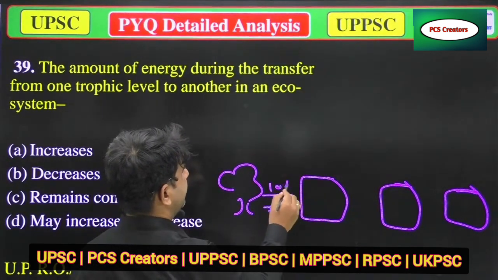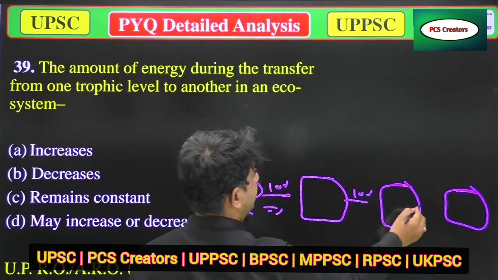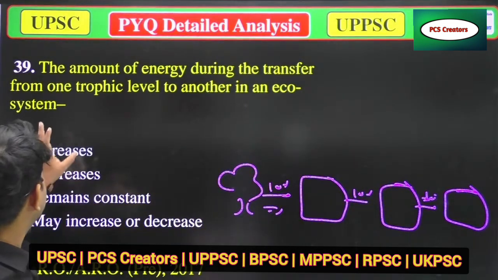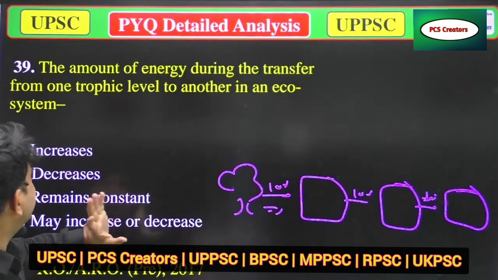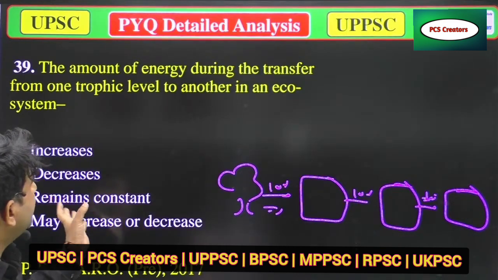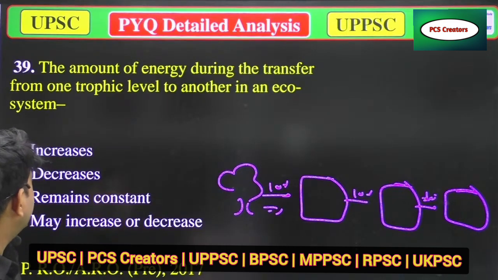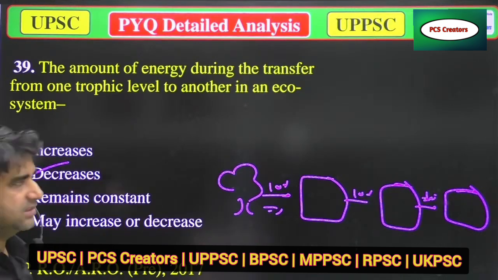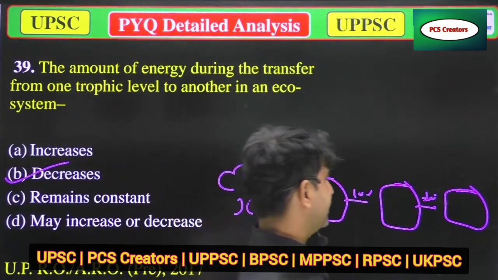Only 10% of energy is transferred from one trophic level to another. So the amount of energy during the transfer decreases. So option C is correct. It decreases. Now we'll move to the next question.